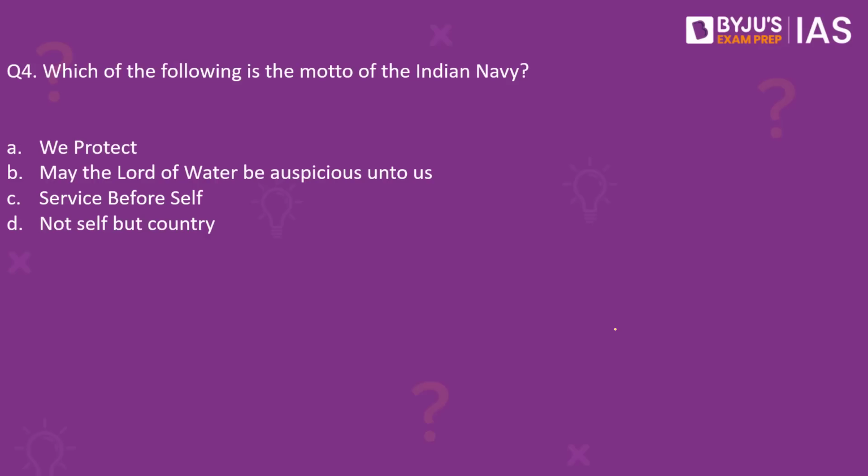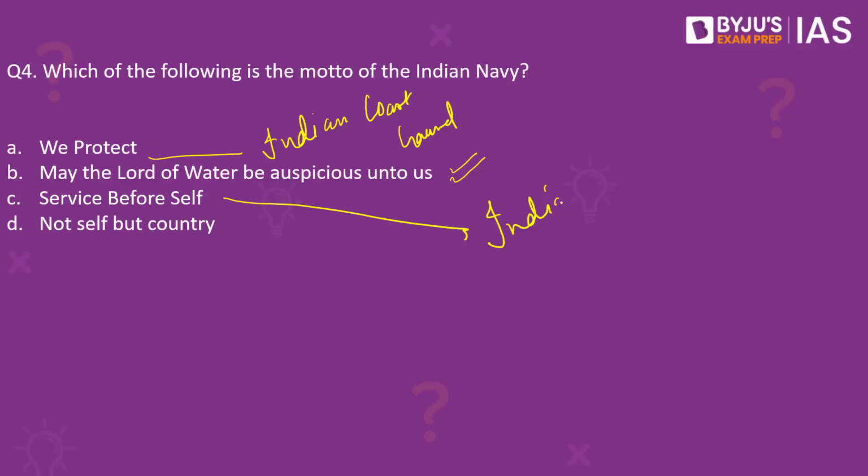Next, question number 4. Which of the following is the motto of the Indian Navy? We protect. May the Lord of Water be auspicious unto us. Service before self. Or not self but country. The correct answer here actually is B. We protect is actually the motto of the Indian Coast Guard, not the Indian Navy. The third one, that is service before self, is the motto of the Indian Army. While the last one, that is not self but country, is used by the US Navy. It's not their official motto, but that is what they usually use. The second one is the correct answer.